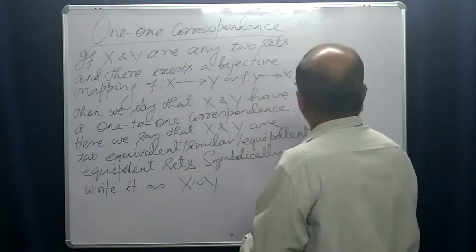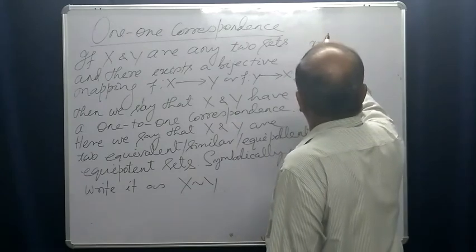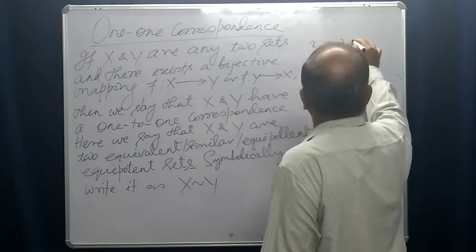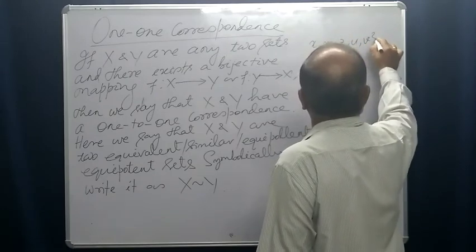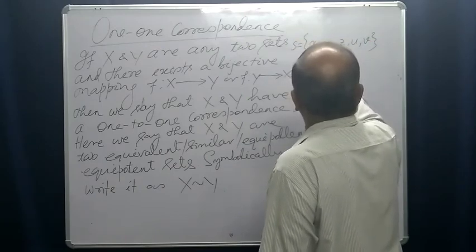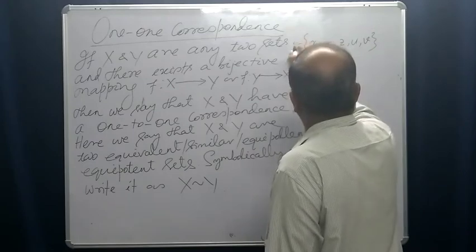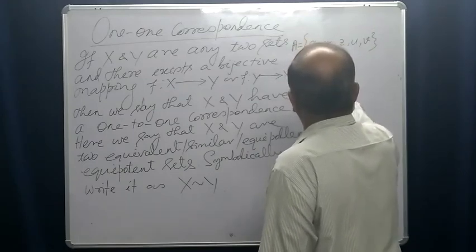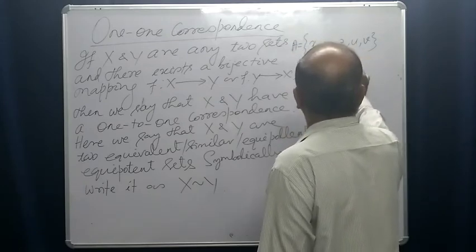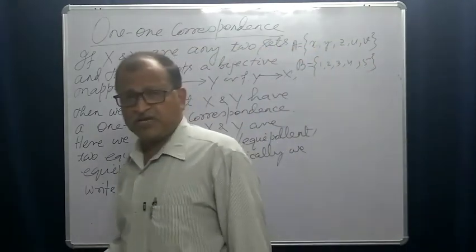So suppose there are x1, x, y, z, u, v, like this. This is a set, suppose it is A. I will take another set of natural numbers, 1, 2, 3, 4, 5, a subset of the set of natural numbers.